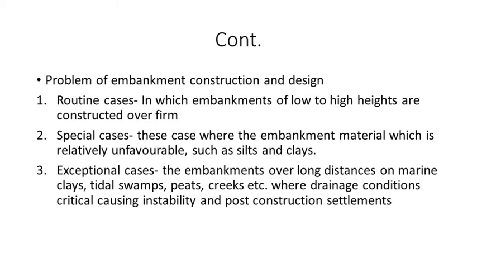Then construction of embankment with berms on the roadside. Then relocation of alignment, where you can shift the alignment. Next, displacement of weak soil by surcharge, weight or blasting. Next, use of lightweight material such as cinder for embankment construction.